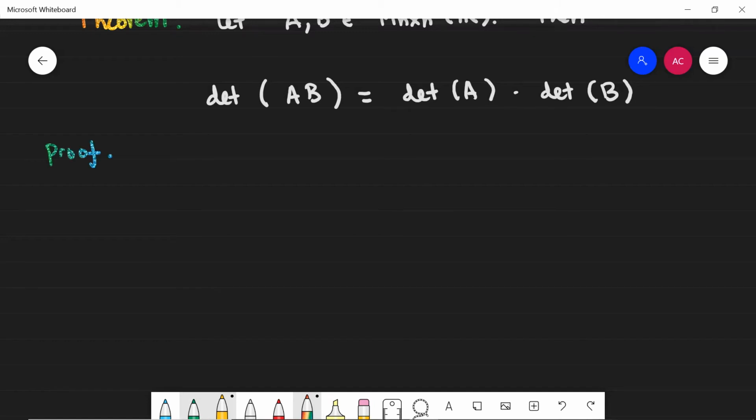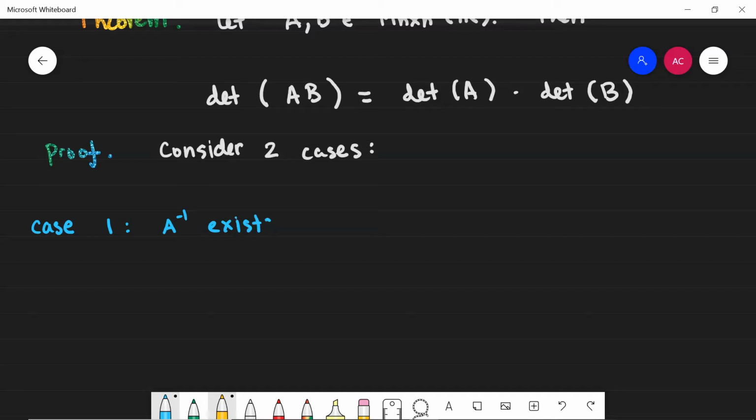Okay, so we're going to consider two cases. The first case that we're going to consider is that A inverse exists. So case one is when A inverse exists. Here I'm assuming that A inverse exists.